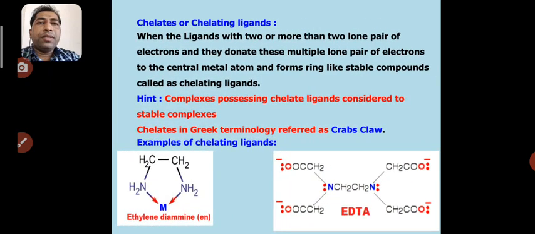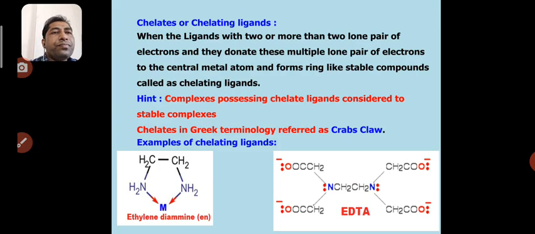Another important part is related to ligands. We have discussed ligands: there are types like monodentate, bidentate, polydentate, and hexadentate. There is one important terminology in the case of coordination complexes, and it is related to ligands. Several ligands are called chelates or chelating ligands. So what are chelates, or what are chelating ligands?